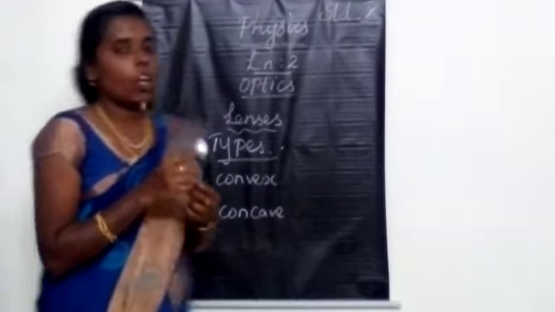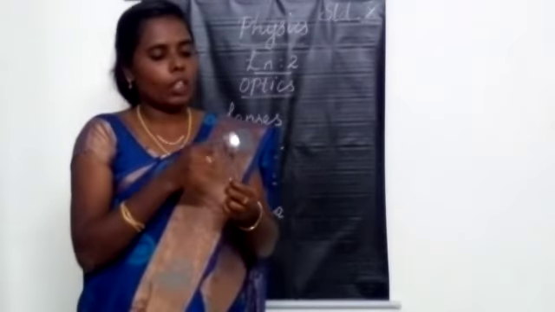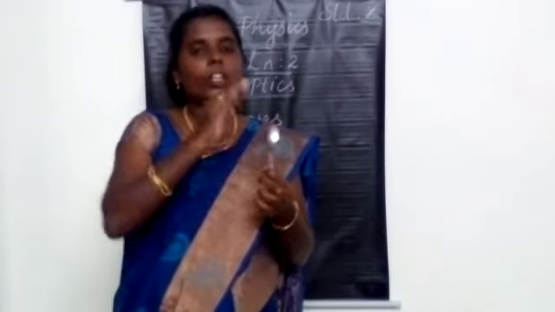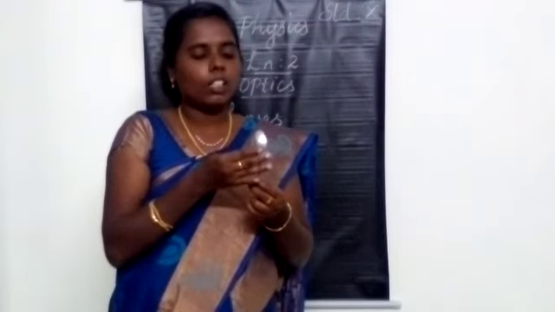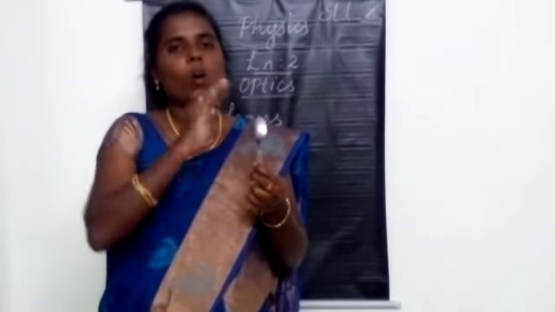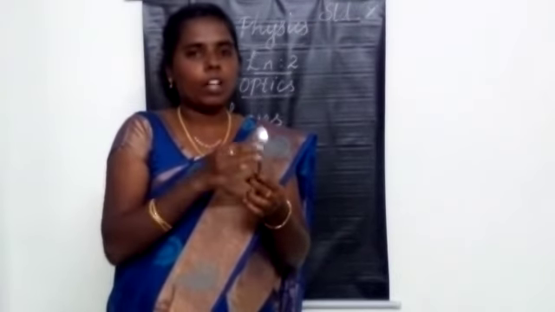So to identify the convex lens, you can look at the back side of this spoon. The refracting surface is curved outwards, bulged outwards. That is called the convex lens. So we can identify that if the refracting surface is curved outwards, that is called the convex lens.